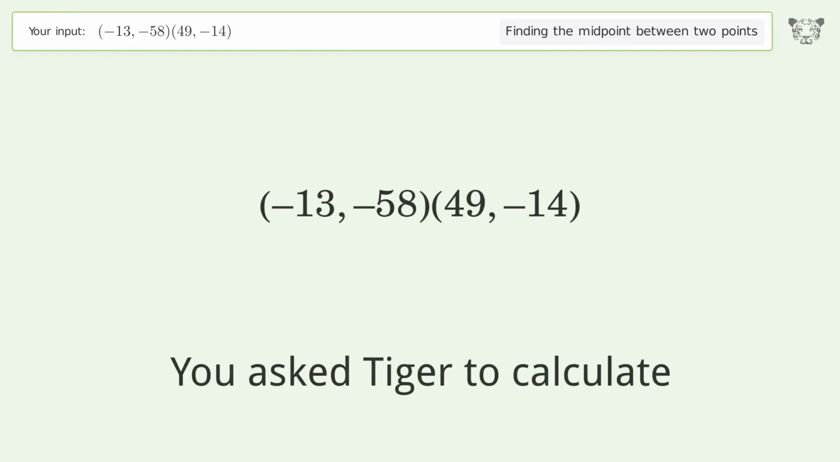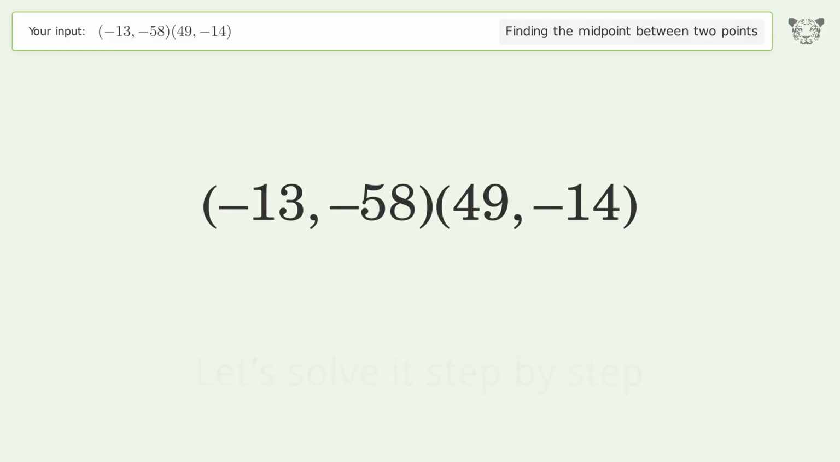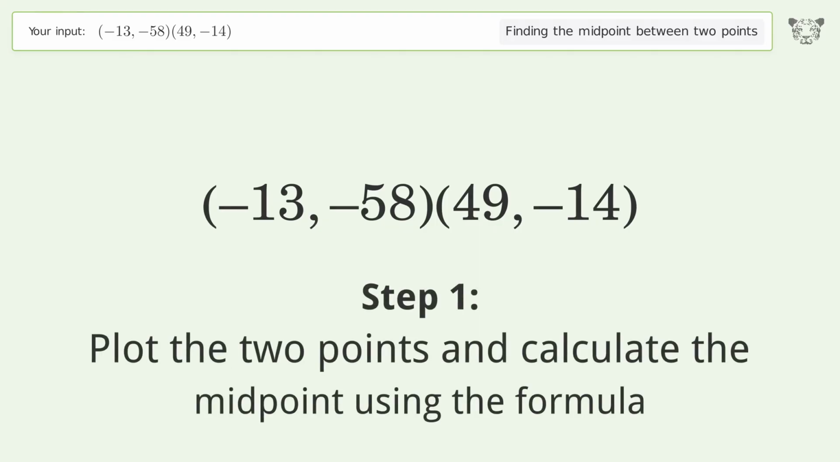You ask Tiger to calculate. This deals with finding the midpoint between 2 points. The midpoint between the 2 points is 18, negative 36. Let's solve it step by step. Plot the 2 points and calculate the midpoint using the formula.